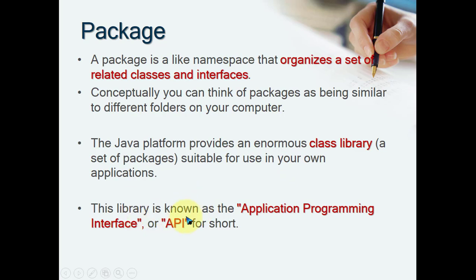This library, whatever standard library is available, is known as the application programming interface, or API. API is a standard terminology used in Java, and even in most application-level programming languages. Where we use the libraries, it is known as an application programming interface. Why is it called that? Because those libraries help you to develop an application. The set of classes and interfaces is grouped into packages, and the whole collection of packages is available in the API.